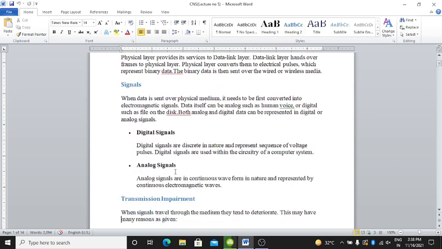Next is signals. When data is sent over a physical medium, it needs to be first converted into an electromagnetic signal.